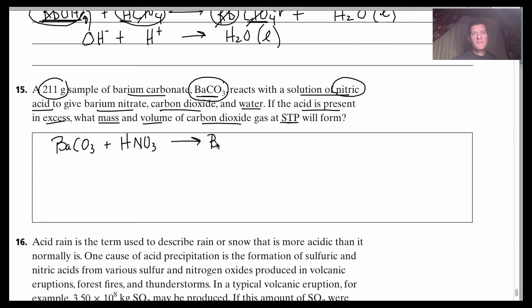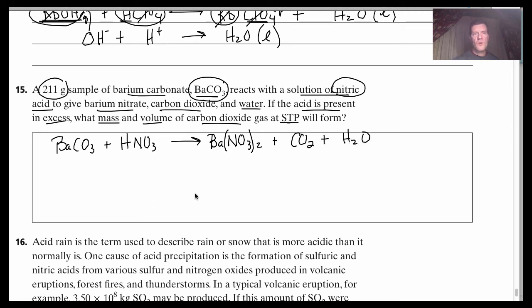Barium nitrate, barium NO3. Now, barium is a +2, nitrate is only a -1, so this would have to have 2 of those. Okay. And carbon dioxide and water.